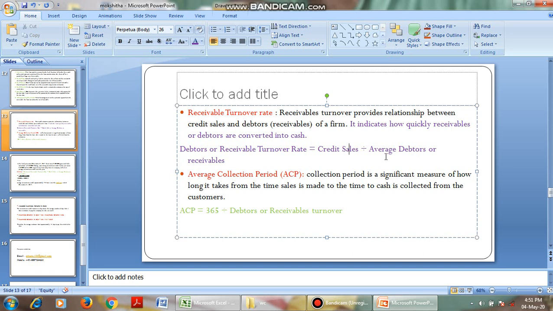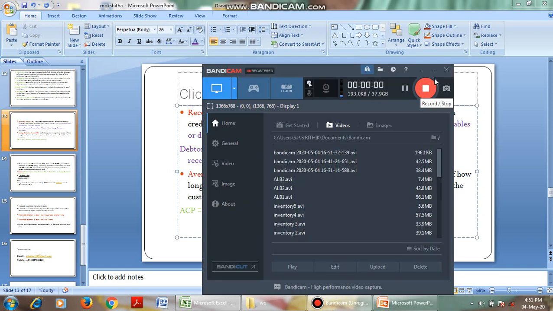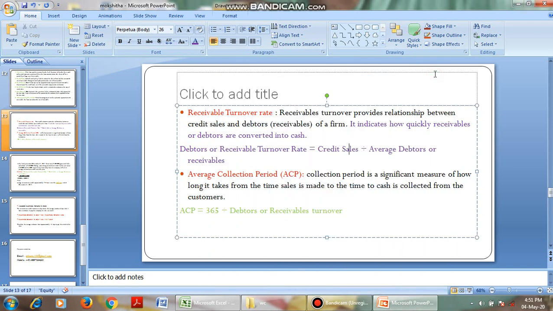Then coming to the average collection period. The collection period is a significant measure of how long it takes from the time the sale is made to the time cash is collected from the customers.